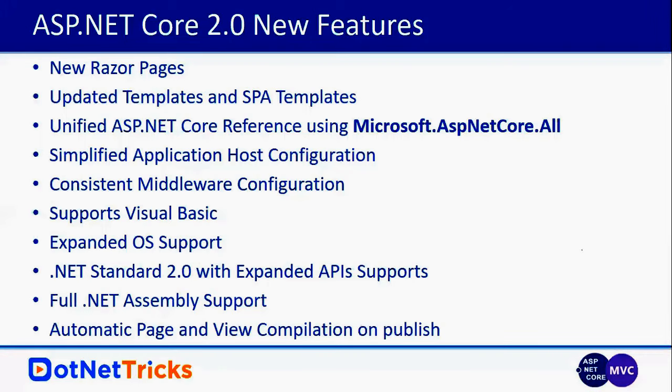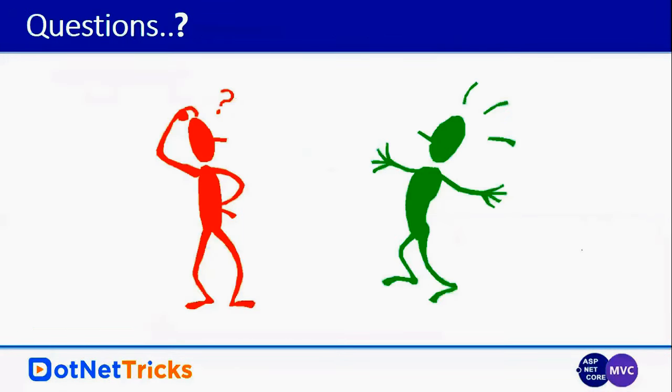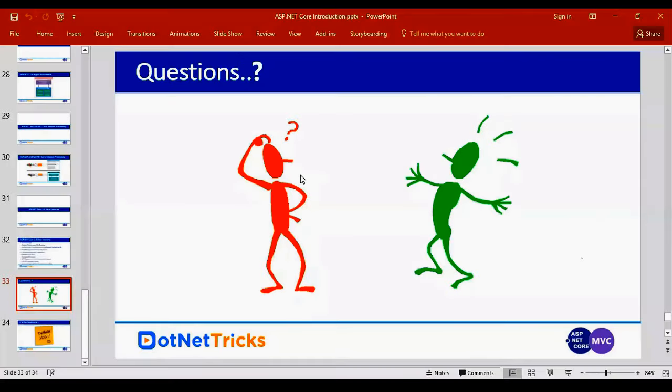So ASP.NET Core applications are much faster than your MVC5 application. So guys, I hope now you have the idea about the ASP.NET Core framework. And now let me show you how you can develop the application using ASP.NET Core 2.0.